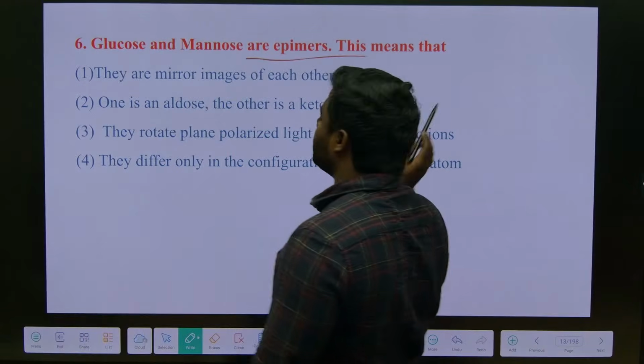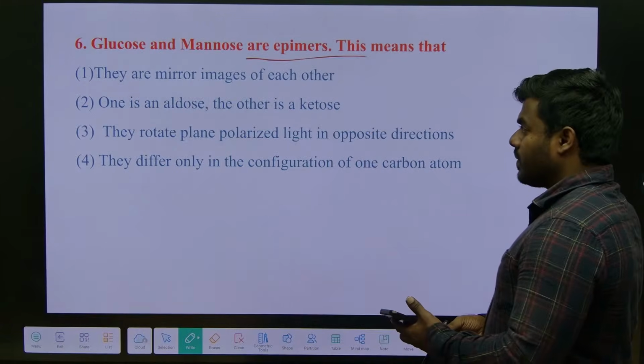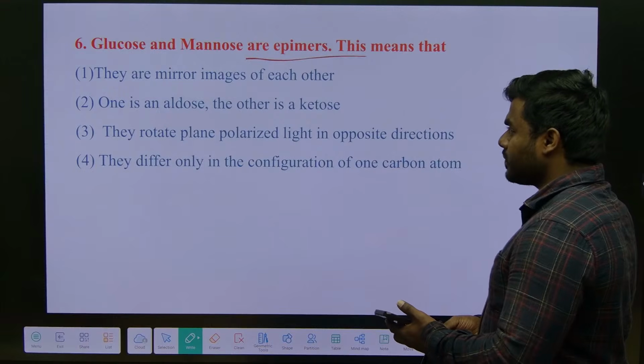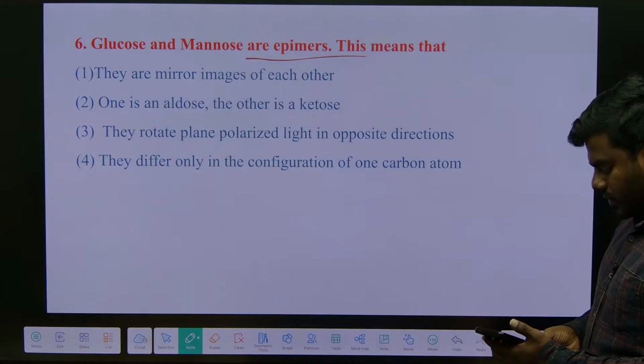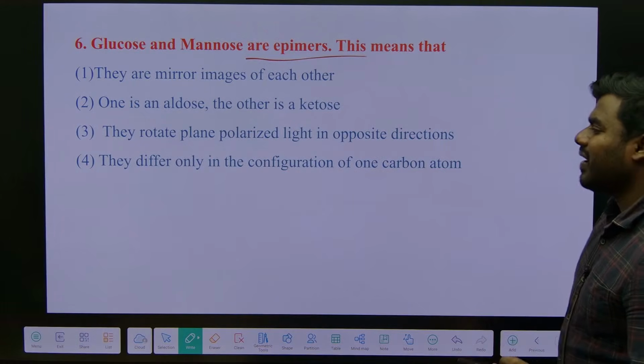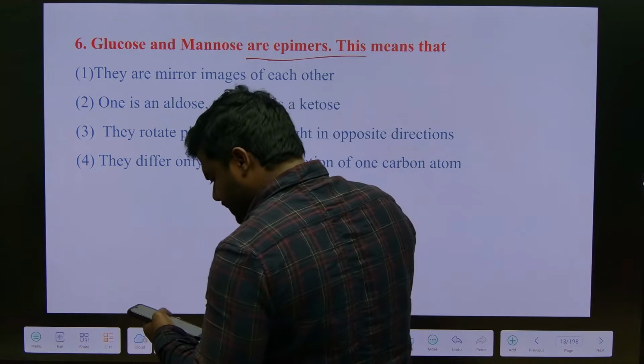What is the answer for question number 6? Everyone. Others, online people?